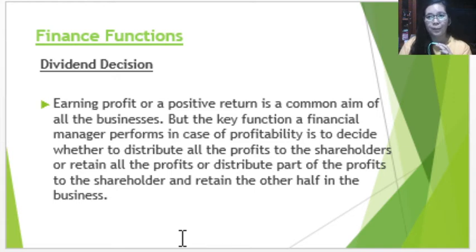So in the structure of a corporation, in their shareholders' equity section, we have what we call retained earnings. So this is where profits and other related accounts are being consolidated.